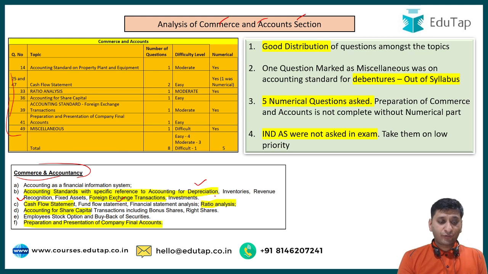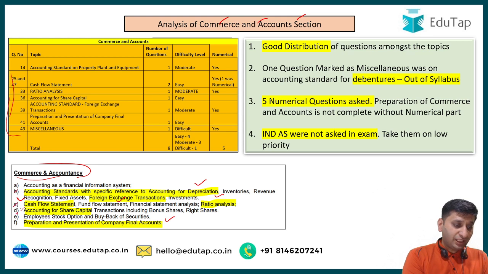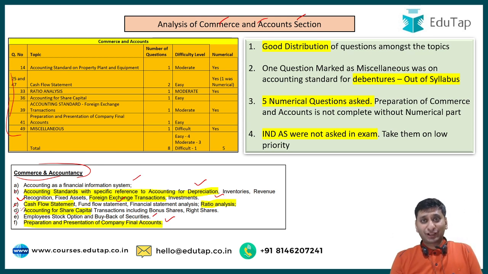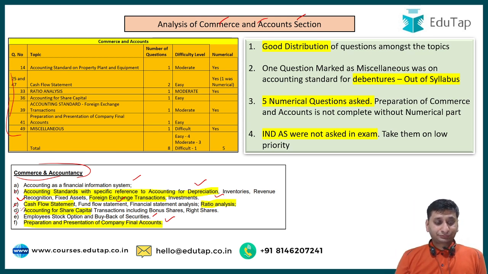Then ratio analysis, there was one question. Accounting for share capital, there was one question. Preparation and presentation of final company accounts, there was one question. So again, you can see this A, B, C, D, E, F, almost from every portion they have asked one question apart from A and E. If you go line wise also in the syllabus, they have tried to do justice by putting some question from each of these lines, because each of these lines looks like a subcomponent of this section. So I think they have done a very good job here.